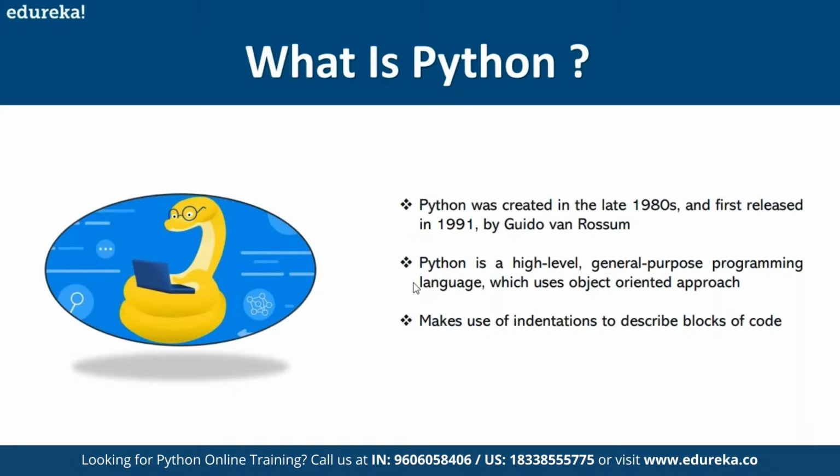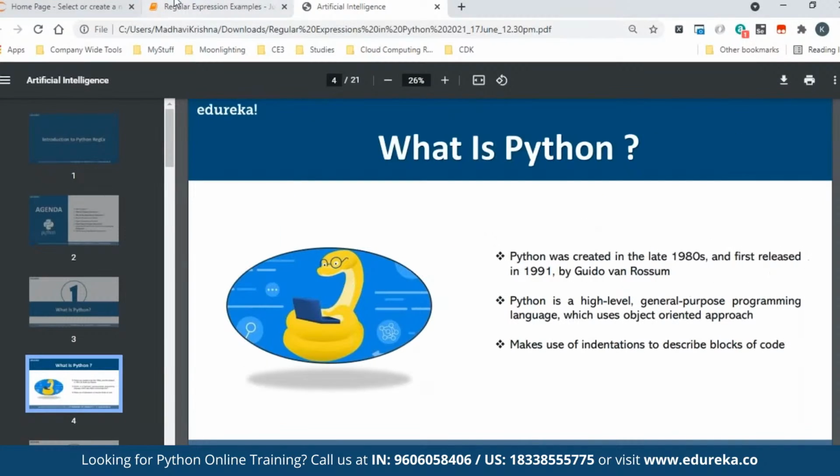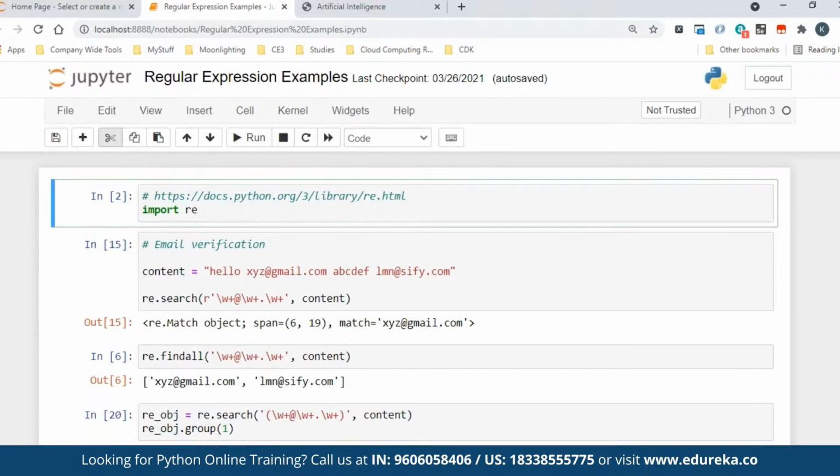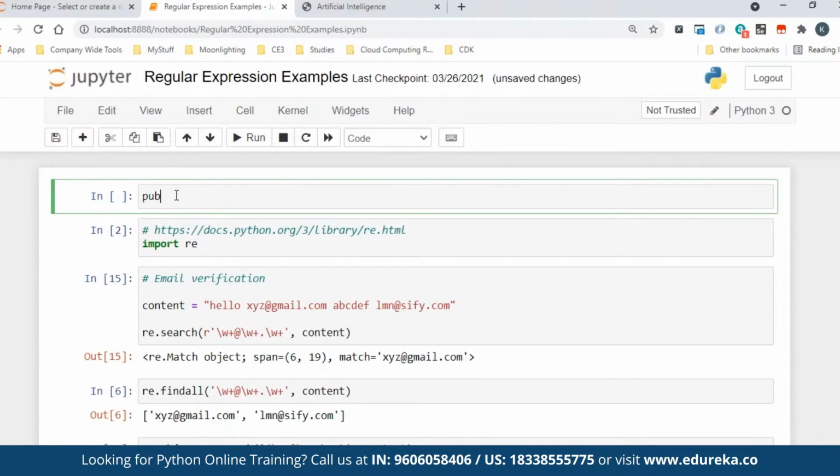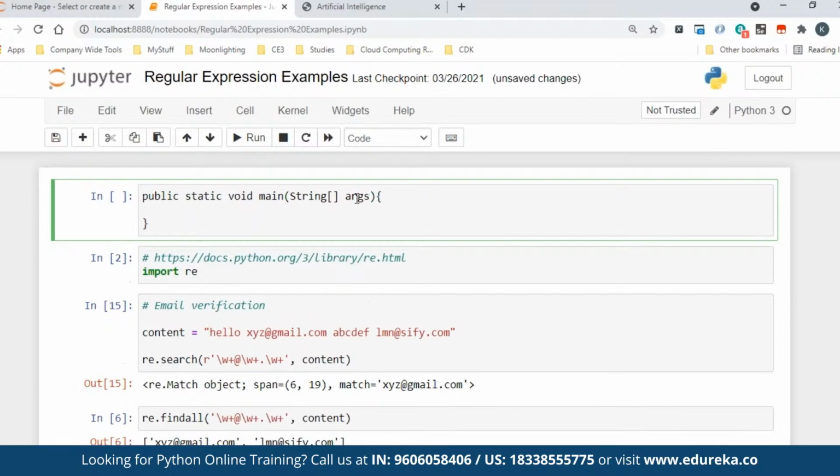And it uses indentation to describe blocks of code. That means, unlike other languages, it doesn't use curly braces. Let me quickly show what I mean by that. For example, if you want to write something in Java, you will write it like this, and you have to put curly braces to indicate where the program starts and where it ends.